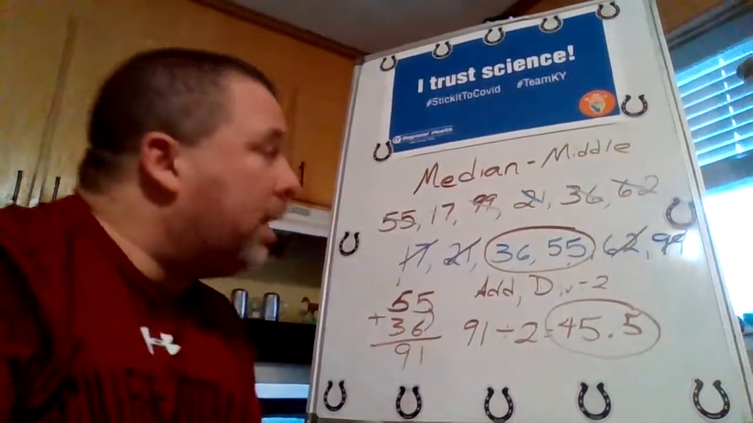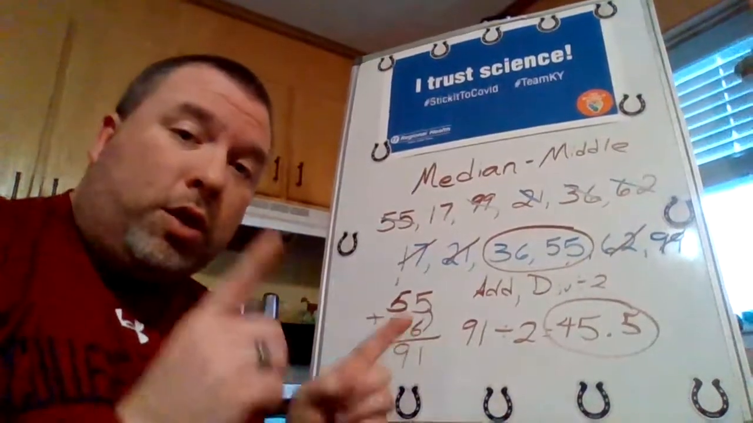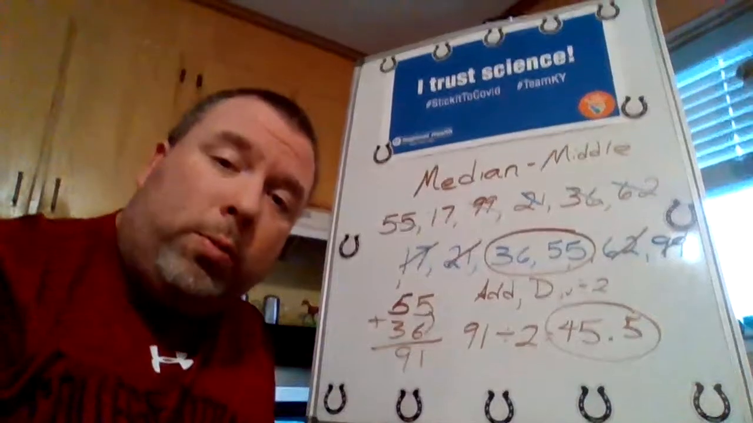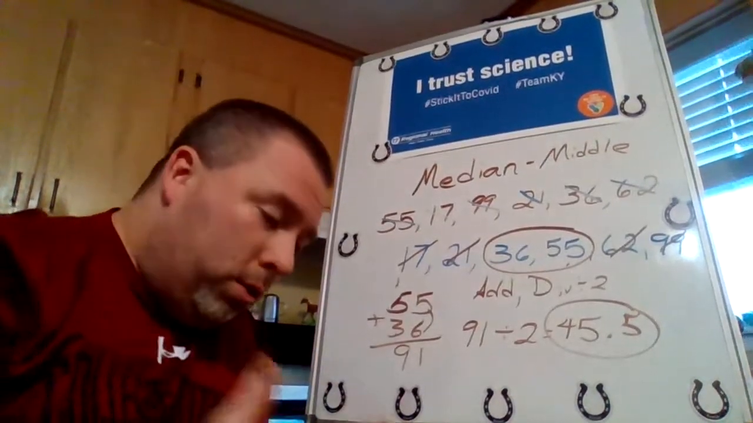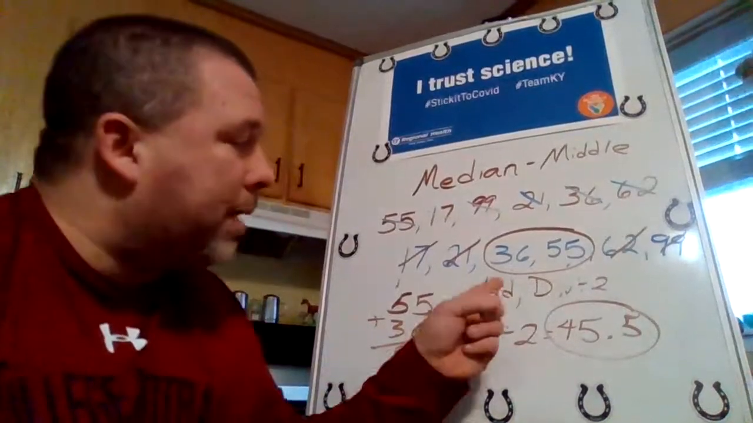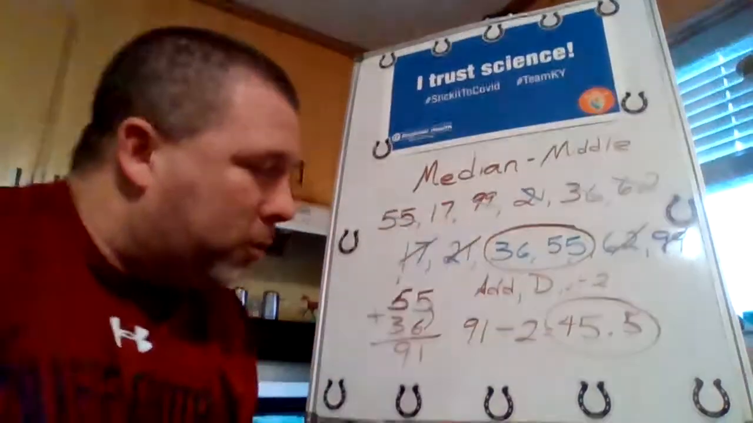There are also going to be some where you have 2 in the middle. So once again, what do you do? You add those together and then you divide it by 2. Kind of like when we do the area of a triangle. You multiply those first 2 numbers, then you split it in half, divide by 2. Same thing here. You add the 2 values in the middle and then you divide by 2.